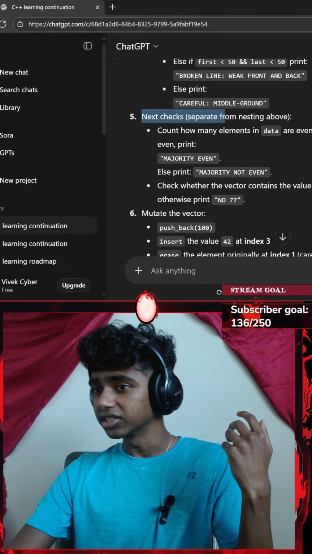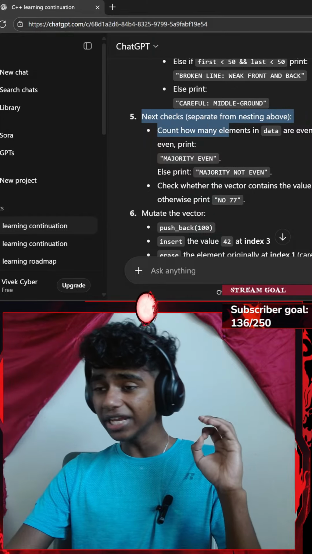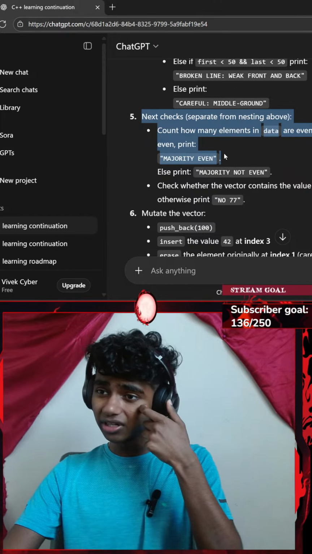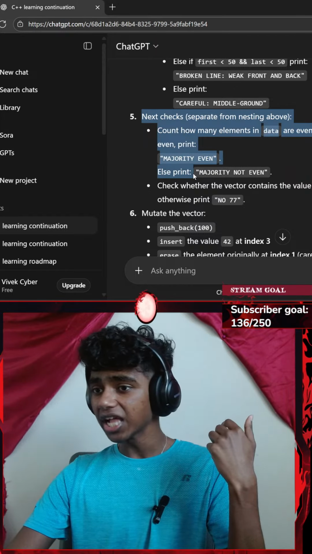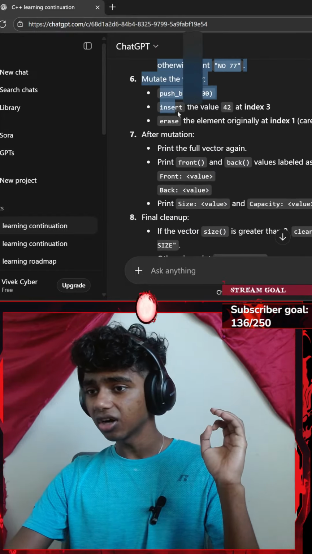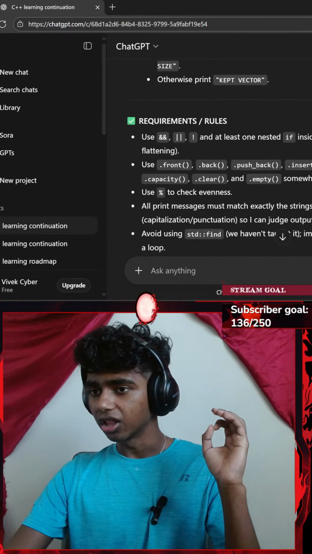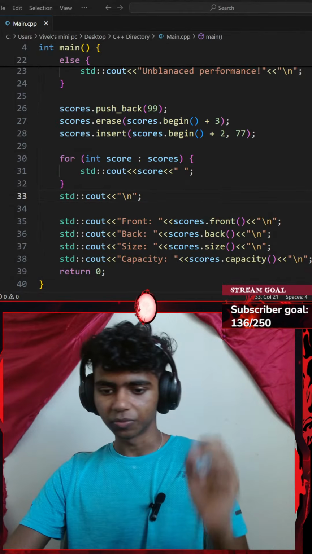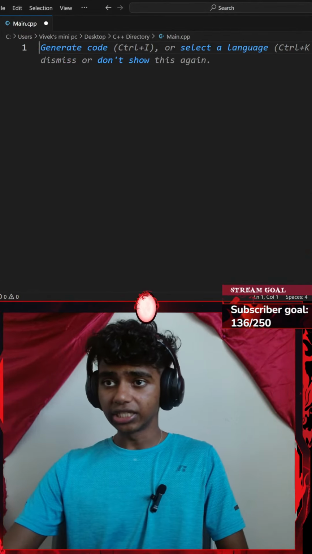Next check, separate from nesting above: count how many elements in the data are even. If more than half of the elements are even, print majority even. Else print majority not even. Honestly, there are a lot here. That said, I could go one by one, so let me just get Sensei/ChatGPT there. I'll go with control A and delete the whole thing.